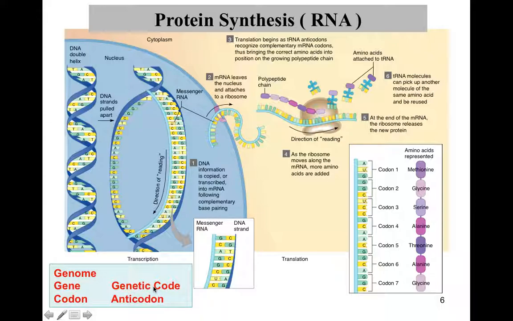So the genetic code is long. It represents all the amino acids of one specific protein. The codon is only a triplet of nucleotides and 1 amino acid.